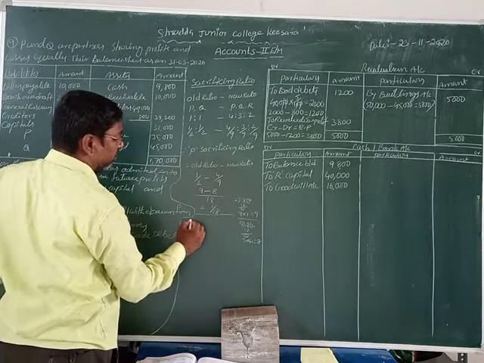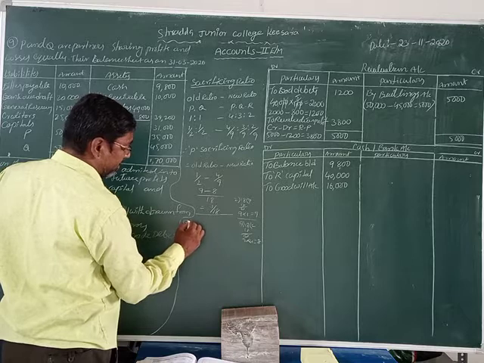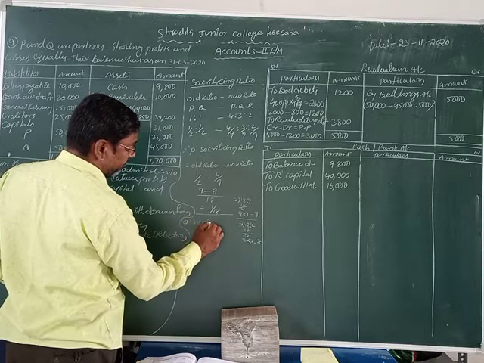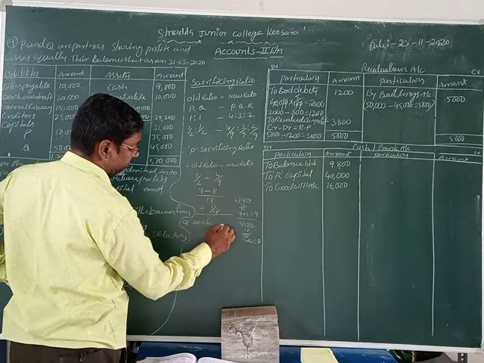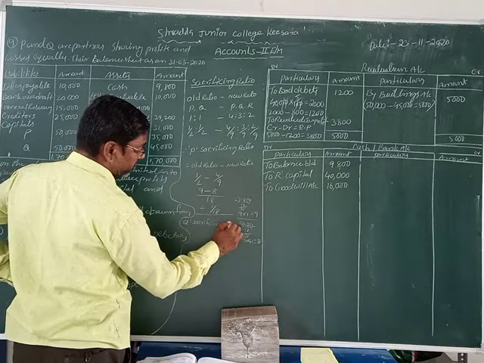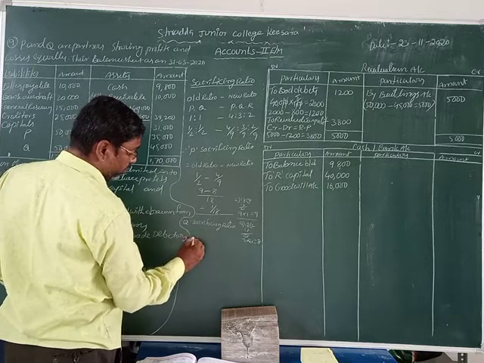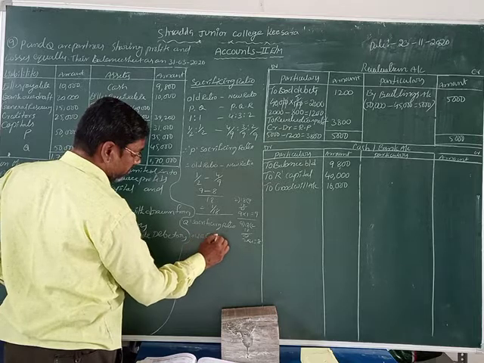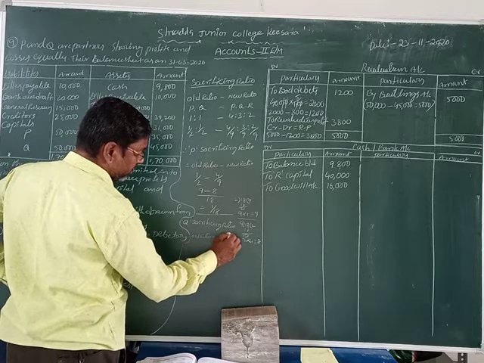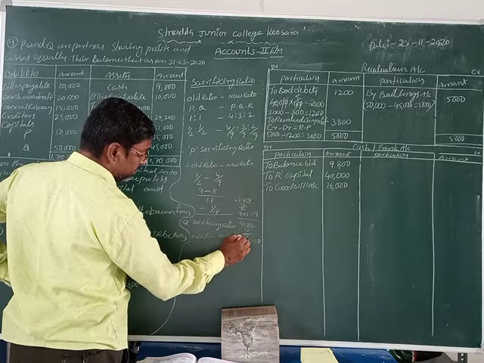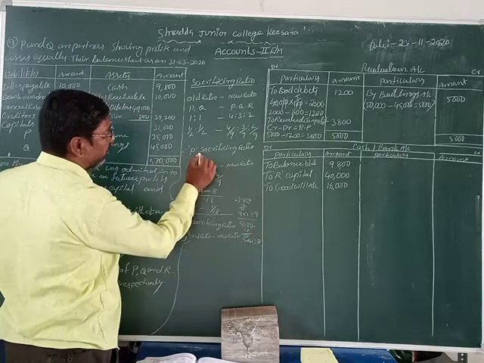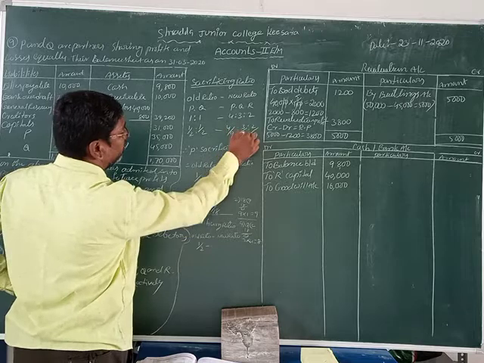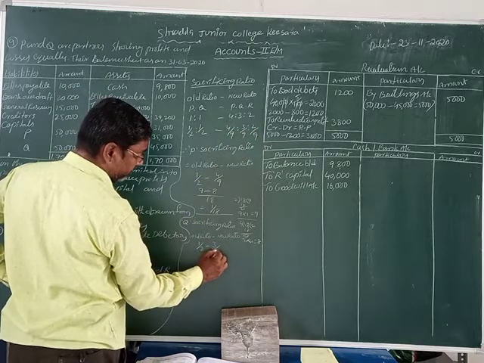Now we are going to take Q's sacrificing ratio, isn't it? That is equal to old ratio minus new ratio. What is the old ratio of Q? 1 by 2 minus the new ratio of Q, 3 by 9, isn't it?